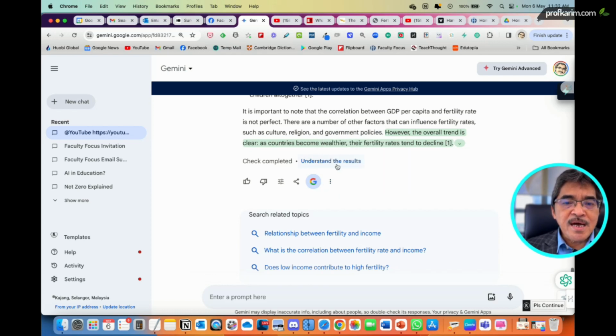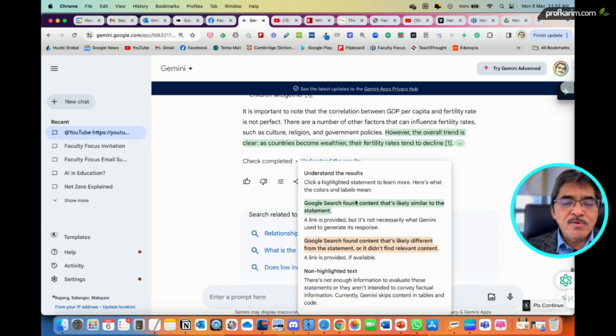Then something here, understand the results. When you click this, you can get more information here. And Google Search found content that's slightly different from the statement, or it didn't find. So it gives you some kind of cautionary notes and some more information here.